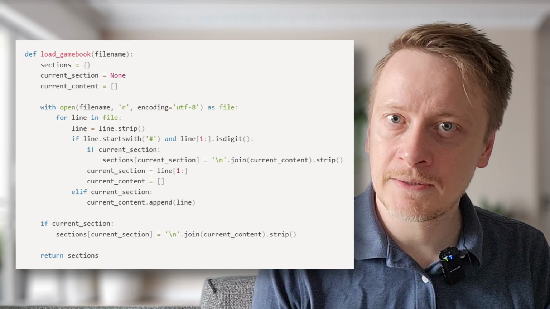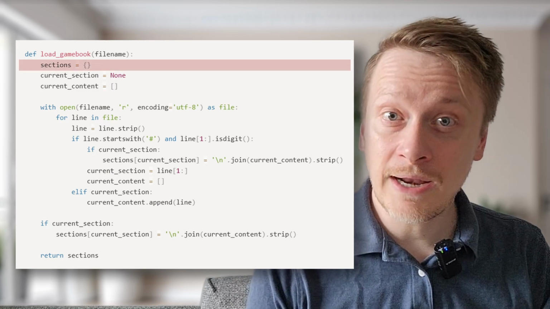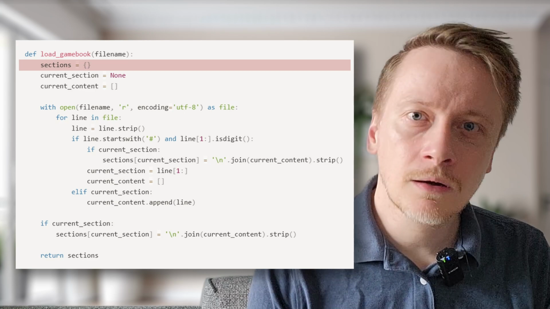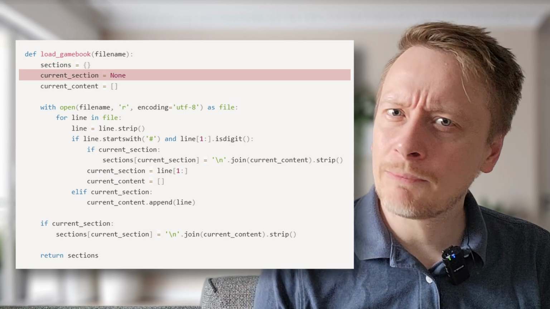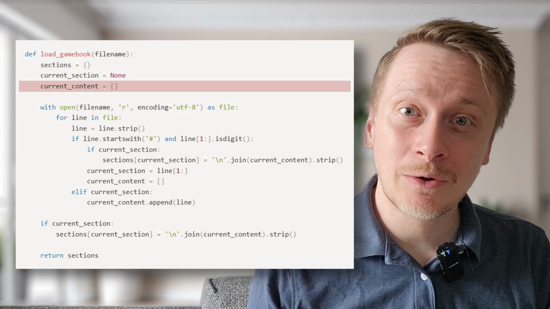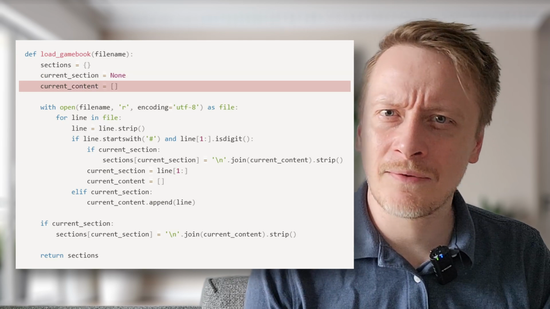The function begins by setting up a few things. A dictionary called sections, which will store all the story parts. A variable called current_section, to keep track of which section we are currently reading. And a list called current_content, to collect all the lines of text within the section.